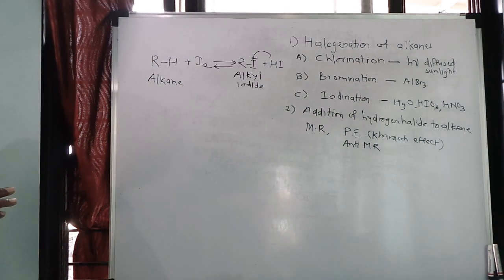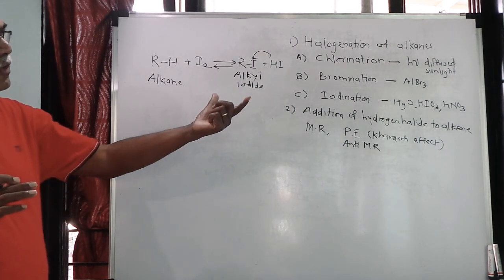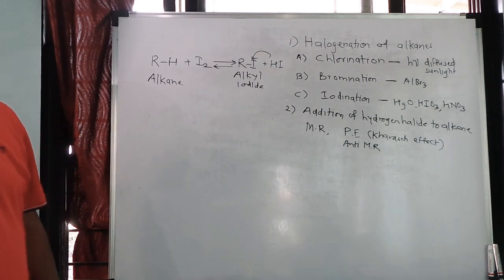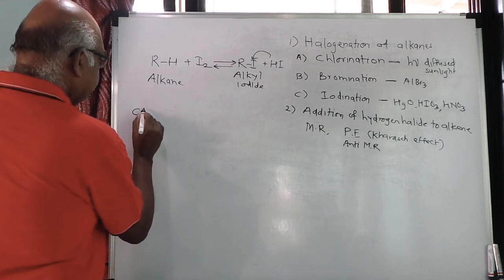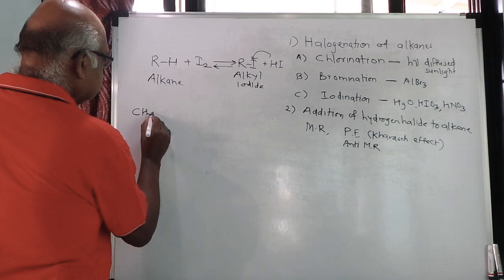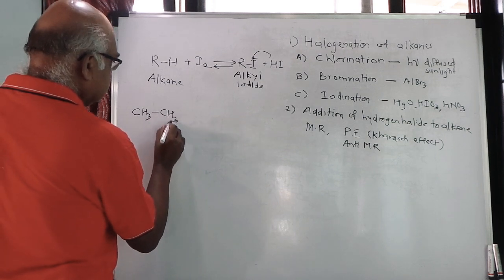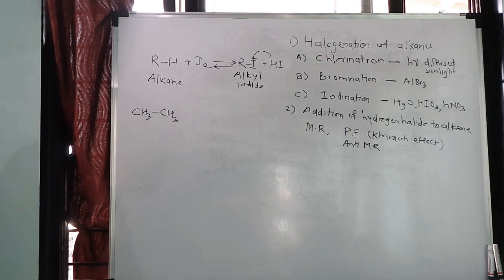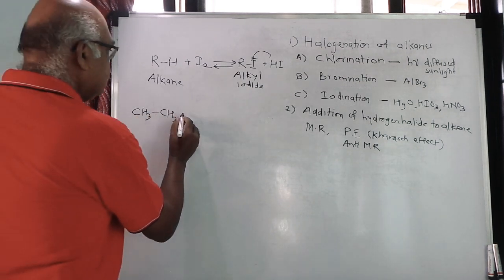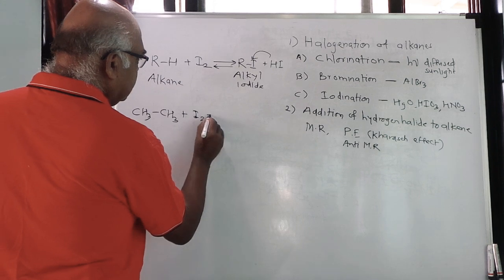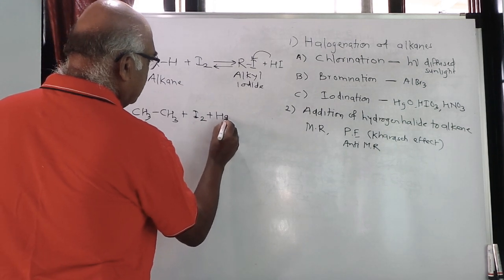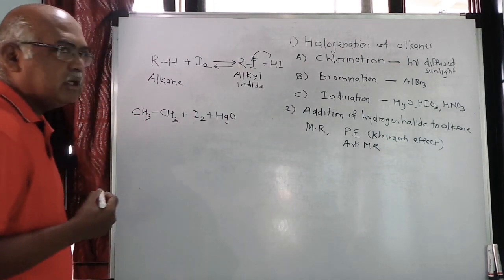We will take one example. Say for example, we will carry out this particular reaction in presence of HgO, that is mercury oxide. Suppose I take ethane, CH3CH3, any alkane, I have taken ethane, and this ethane is treated with iodine in presence of HgO, mercury oxide.